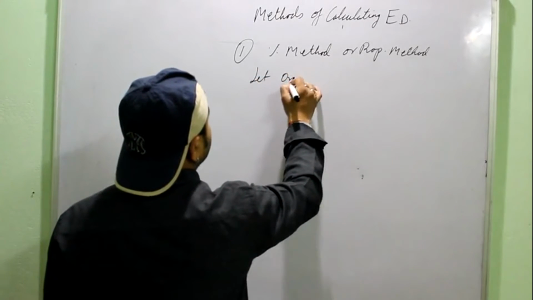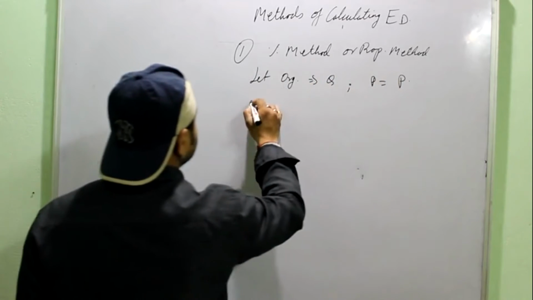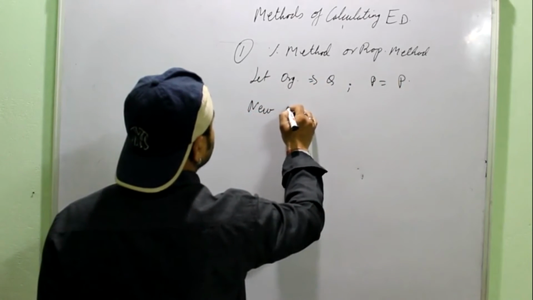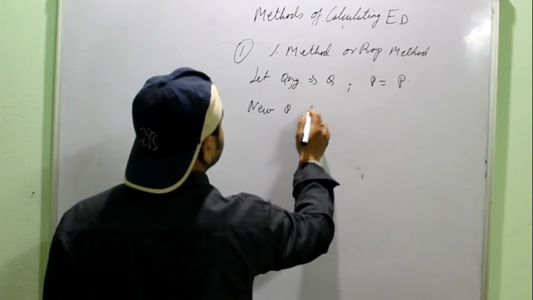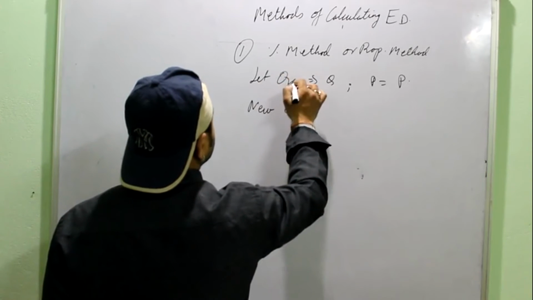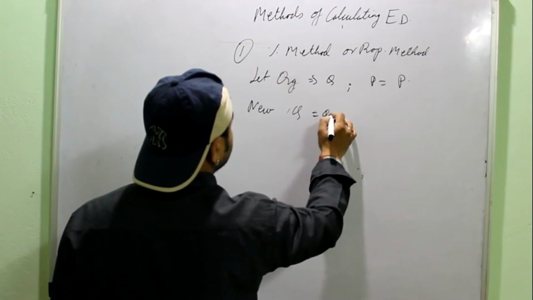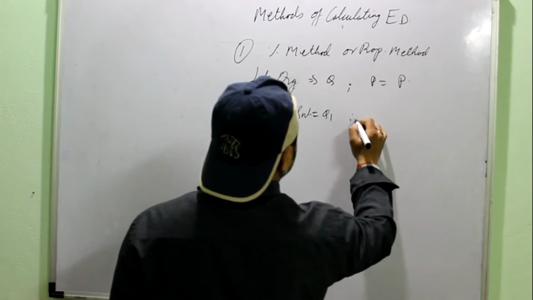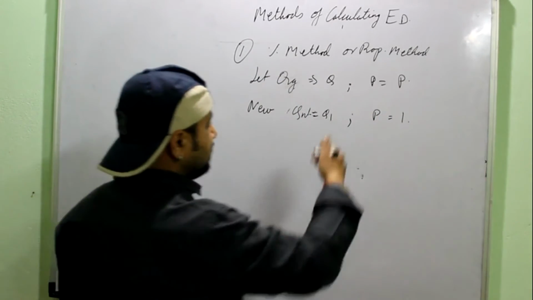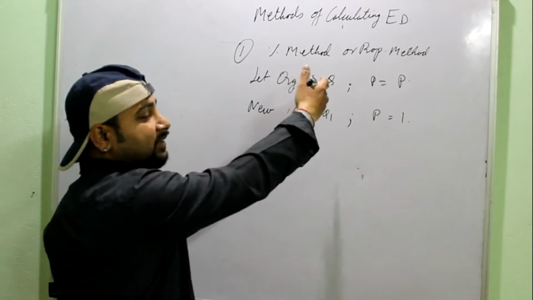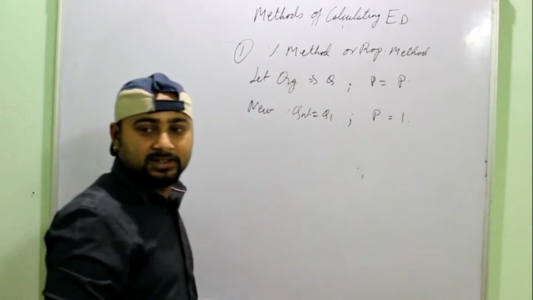Let's say original quantity is Q and original price is P, and the new quantity is Q1 and new price is P1. Now these are two quantities, maybe in one month it is this much and in the second month it is this much, or when the price comes from this to this, then how it is changing, right?